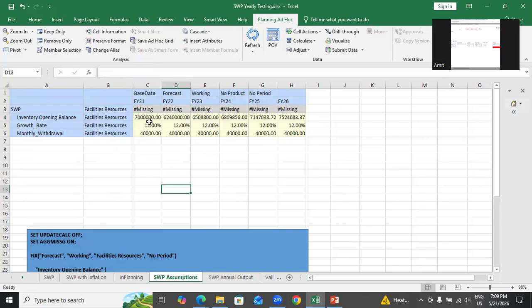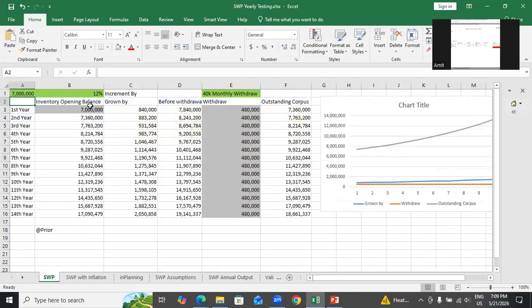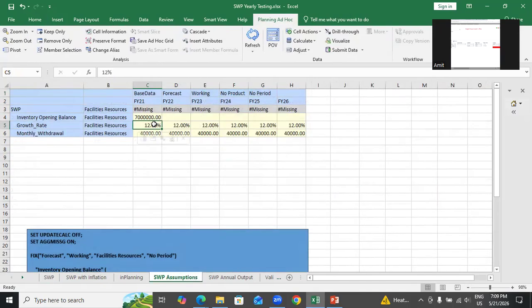Initial investment is required to be input only once, as one assumption. I need not put other years. So probably for the assumption, I would keep only FY21 and remove the rest of the years. It's not required. Okay. For the first year, this is my initial investment. I need not put this value, I'll mark it 0. I remove it. Okay. In my story, year over year, my corpus is going to grow by 12%. Therefore, in the assumption, I put 12% over here.